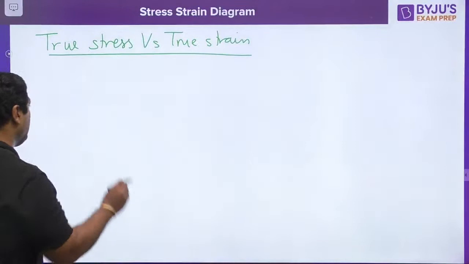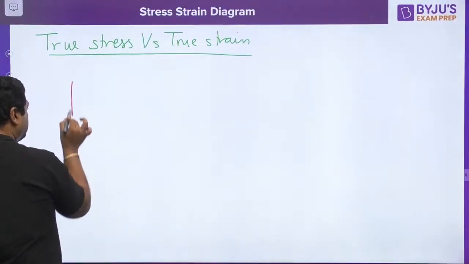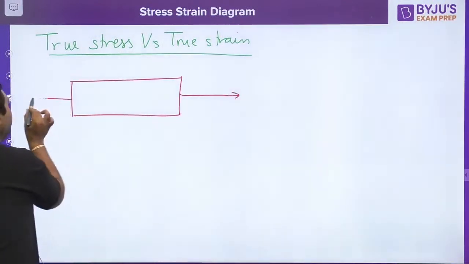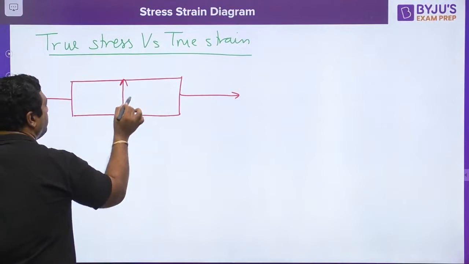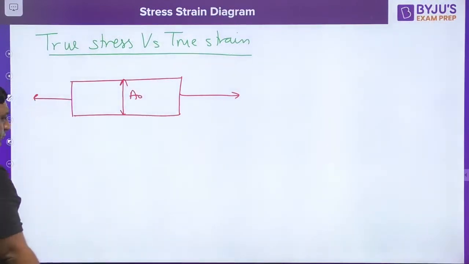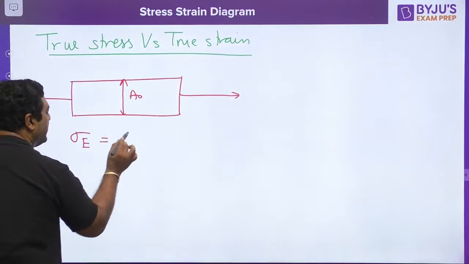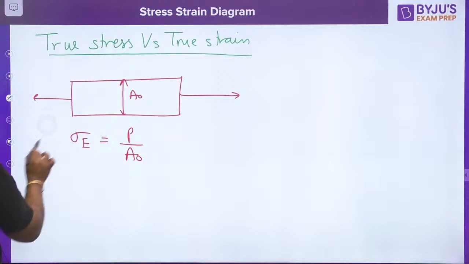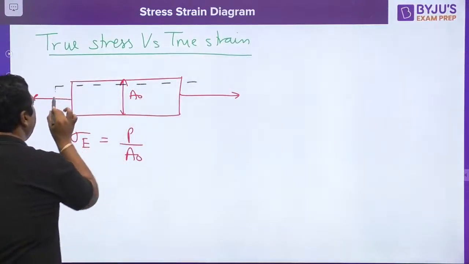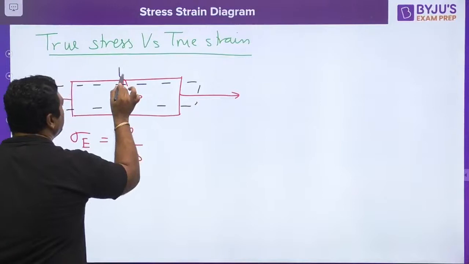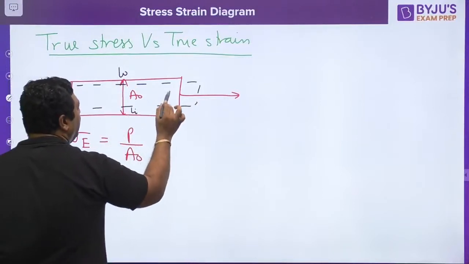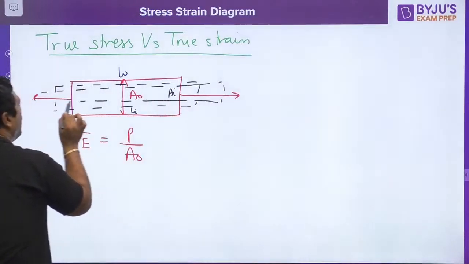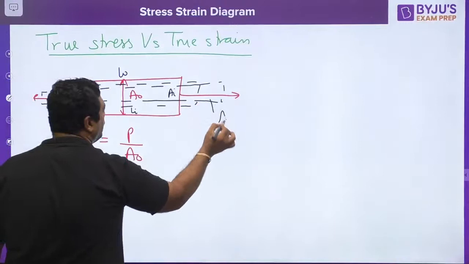Okay. So now we are talking about true stress versus true strain. When you apply some load onto this material, initially the area is A naught. Engineering stress can be defined as force by original area of cross section. When you are loading, the area will reduce and the length will increase. Let us say initially length was L naught, now length is Li and area is Ai. After some time the area will reduce more and the length will increase more, and you will have the final area AF.